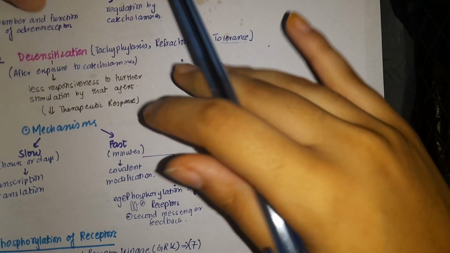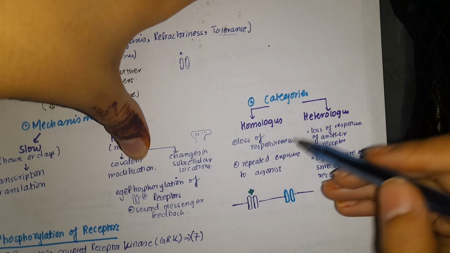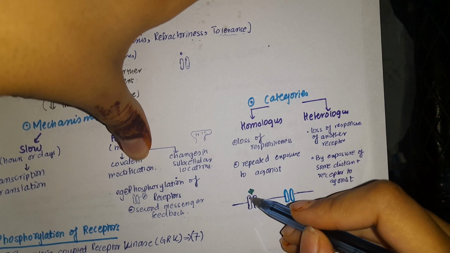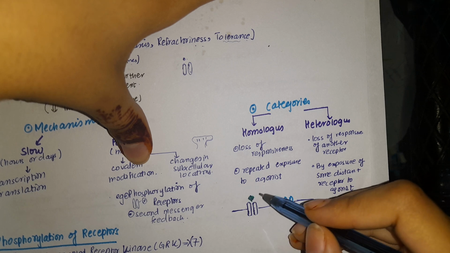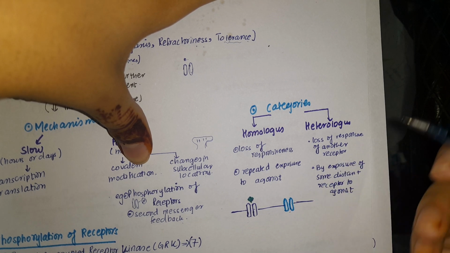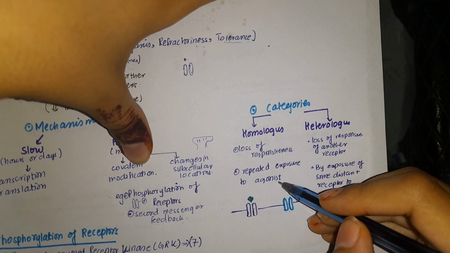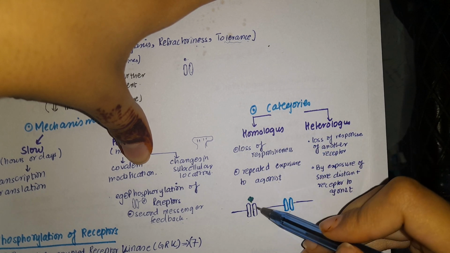The categories of this tachyphylaxis or desensitization. What is homologous desensitization? They say that if this is the receptor, the main receptor, and this agonist, this norepinephrine, is coming to it and the receptor is being exposed to it again and again, what will happen? Repeated exposure to the agonist will develop a type of desensitization, and this is the homologous one.